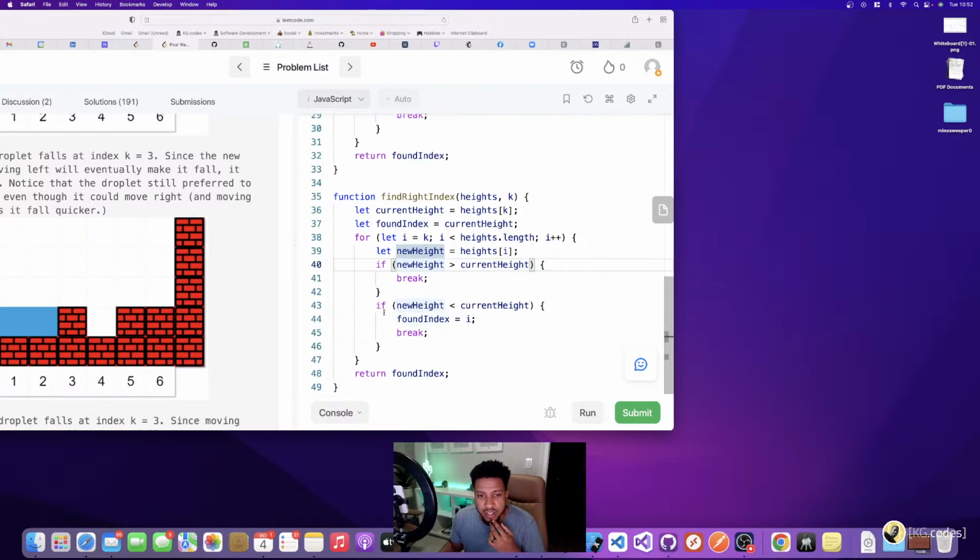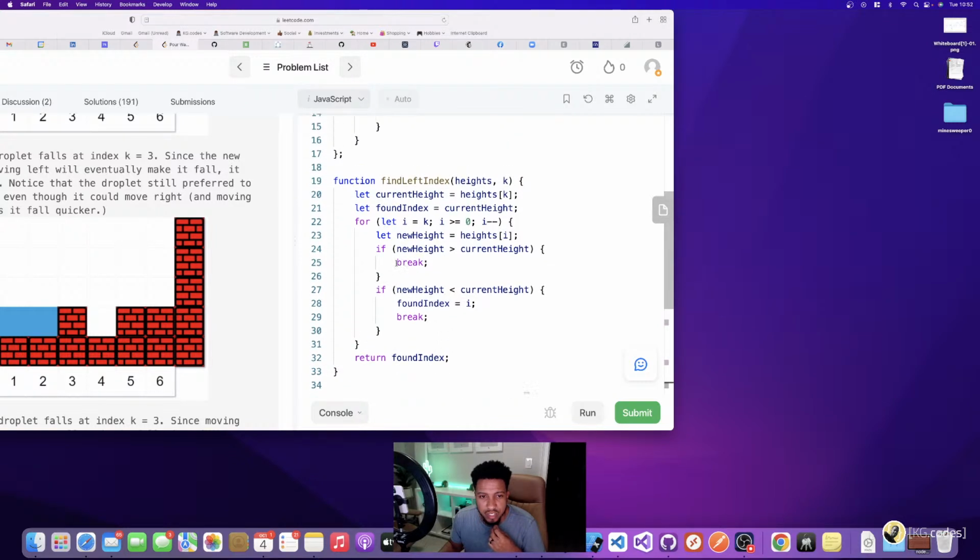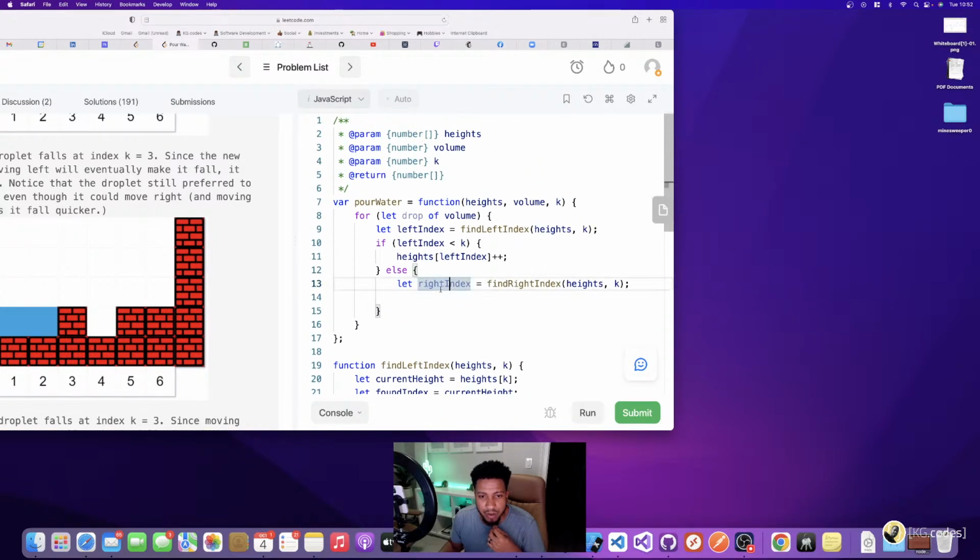If the new height is lower, then I found a dip. And I need to set my found index to that dip and return it. And so here I find the dip and I just break out and return it. And so I think that's right. So then back in my original logic, I have my right index and I do the same sort of logic, but it's a little bit different here.